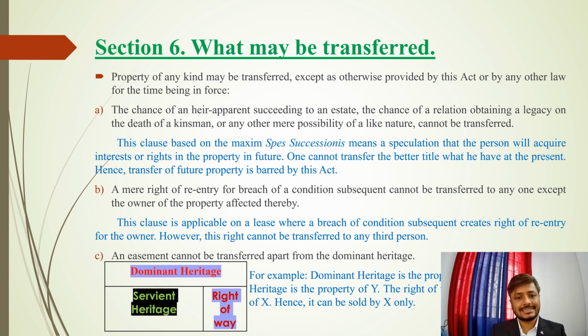Moving on to the next section, we have section 6 that suggests what may be transferred. This is the most important thing, what may be transferred. Property of any kind may be transferred except as otherwise provided by this Act or by any other law for the time being in force. The chance of an heir apparent succeeding to an estate, the chance of a relation obtaining a legacy on the death of a kinsman, or any other mere possibility of a like nature cannot be transferred.